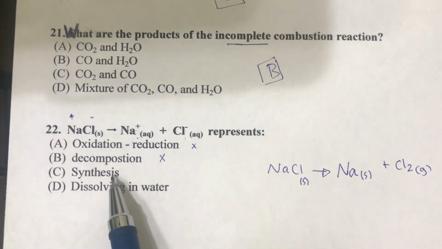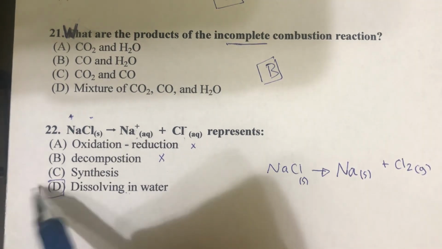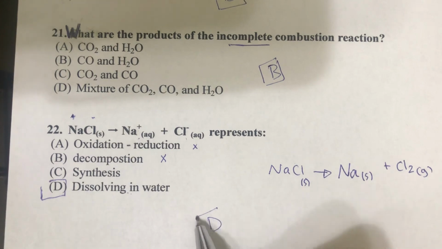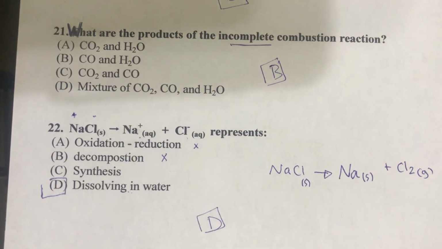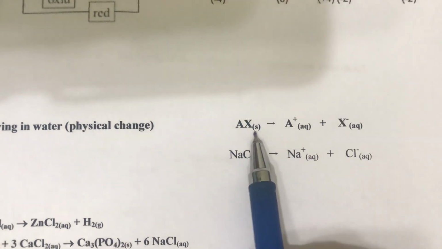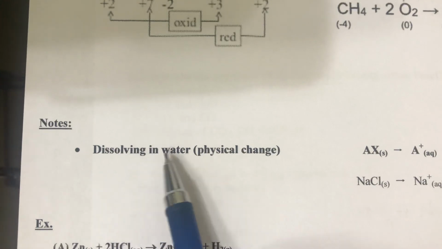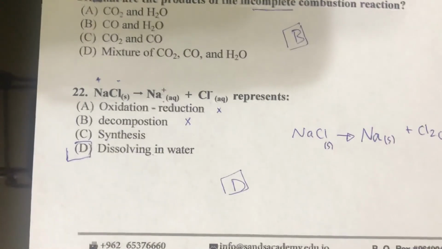Synthesis, no, because synthesis means one product, so it's dissolving in water. So the correct answer is D. So if you have a substance in solid state, then it dissociates to ions, it means dissolving in water. Thank you.